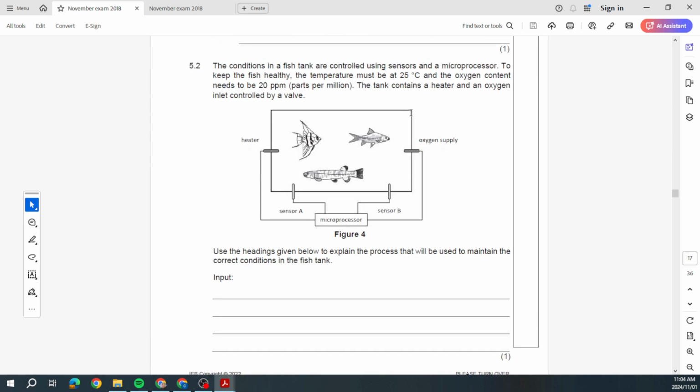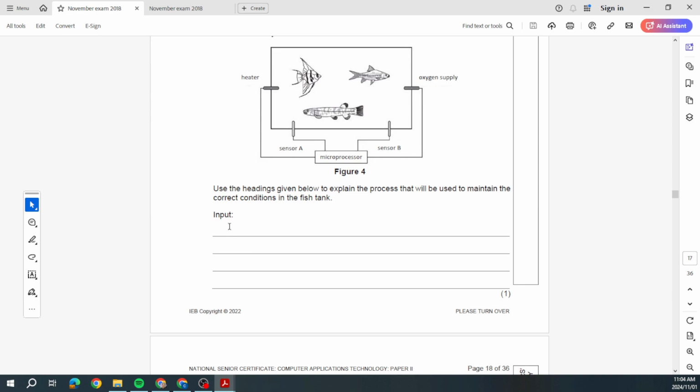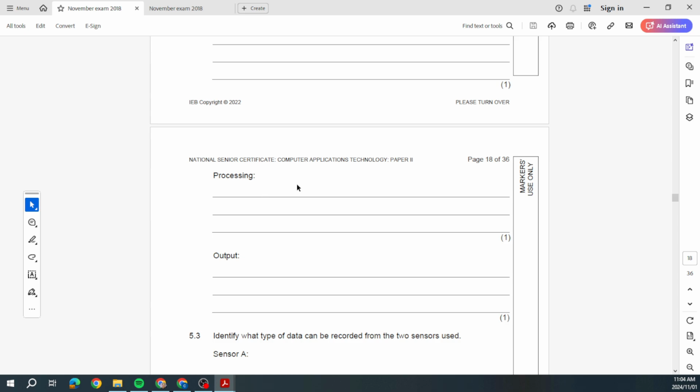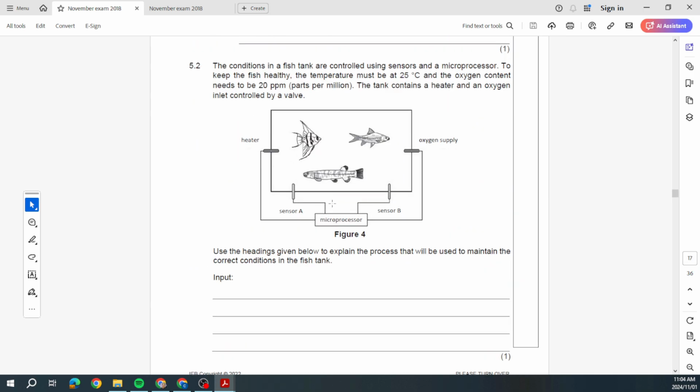Now, please, you obviously need to read the scenario. So here they mention under input, in other words, that's the detection. The information is gathered from the sensors about the oxygen levels and the temperature and sent to the microprocessor. So this is where everything's happening. It's receiving input from the sensors. Okay. Then the processing. If the temperature changes, something must happen. Okay. If the temperature is greater than or less than 25 degrees Celsius, the microprocessor sends a signal to the heater.